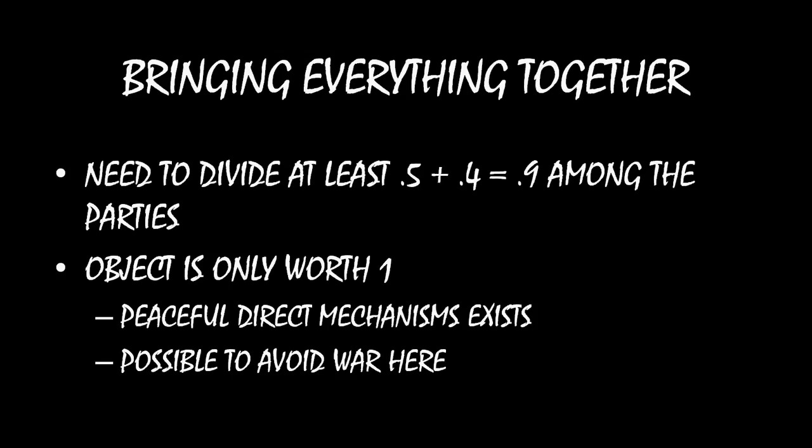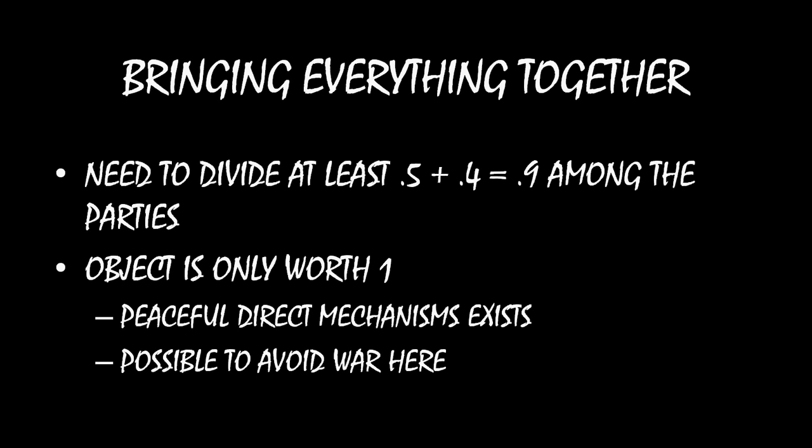Okay, well, bringing everything together once more, now we have to divide at least 0.5 plus 0.4, which is equal to 0.9, between the parties. And this is now doable. The object is only worth 1, but 1 is worth more than the minimum that we need to divide between the players, 0.9. So that means peaceful direct mechanisms exist in this case, and it is possible to avoid war.